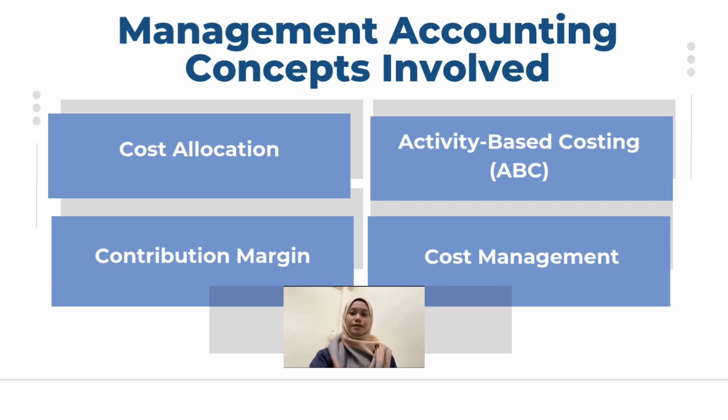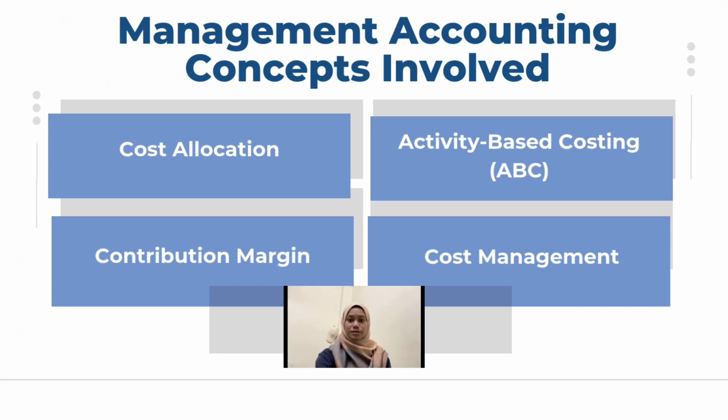ABC is a refined approach that allocates overhead costs based on actual activities and resources used by each product. Implementing ABC at Dundee would provide a clearer picture of true costs and ensure more accurate pricing and production decisions. The third one is contribution margin, the difference between sales revenue and variable costs. It is a key profitability indicator. Understanding it helps Dundee Corporation evaluate their pricing strategies' impact and adjust prices to maintain a positive margin, even amid competitive price cuts.